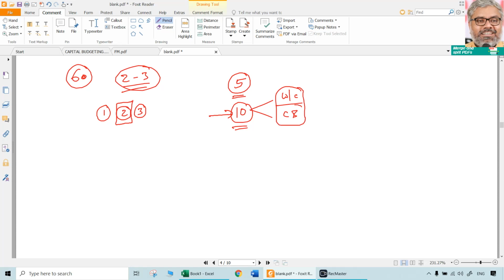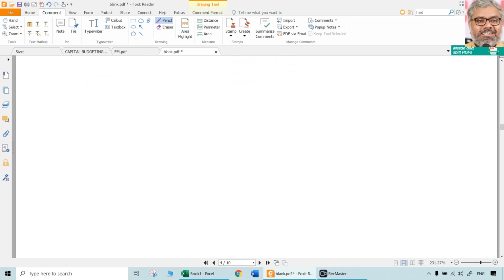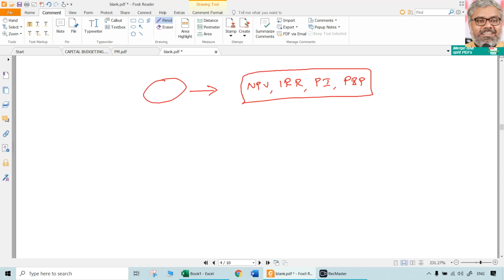So that is the reason 10 marks questions in capital budgeting are quite common, and such kind of questions can also be asked in multiple ways. What type of questions were asked earlier? Too many calculations. For example, all techniques are asked. NPV you have to calculate, IRR you have to calculate, and profitability index, payback period or discounted payback period you have to calculate. So many techniques are asked on the same set of data.